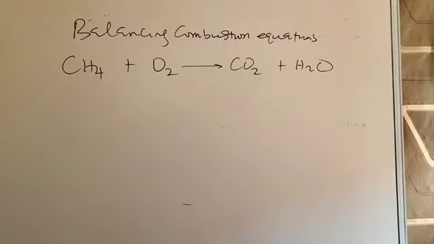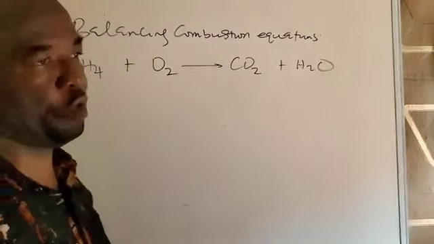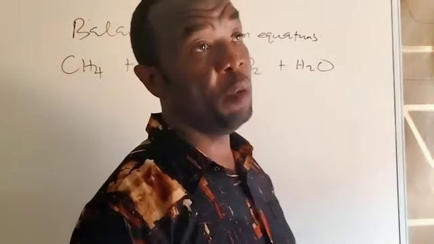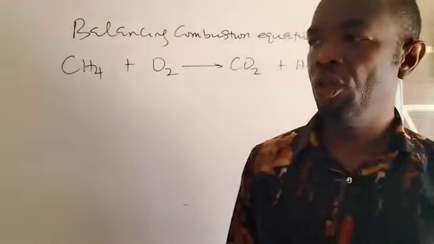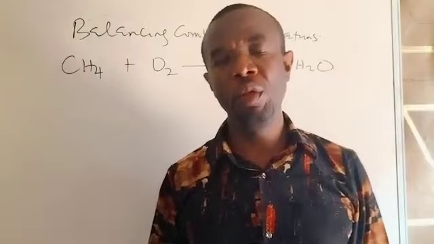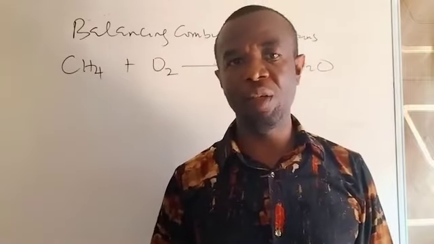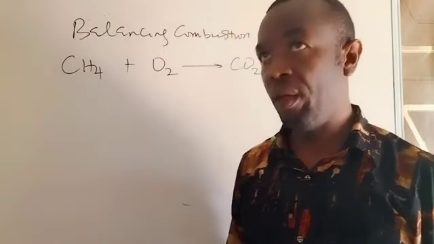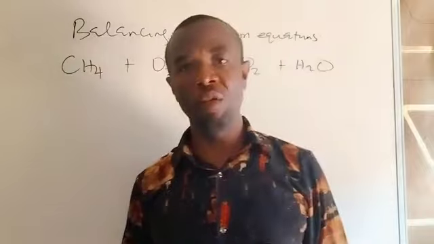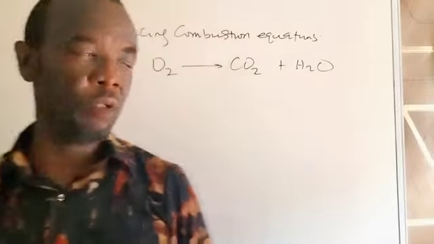So in this session, we're looking at balancing of combustion equations. Combustion equations or combustion reactions are reactions in which substances are bonded with oxygen. When a substance, be it an element, a molecule or a compound, reacts with oxygen, we say that the substance has undergone a combustion reaction.